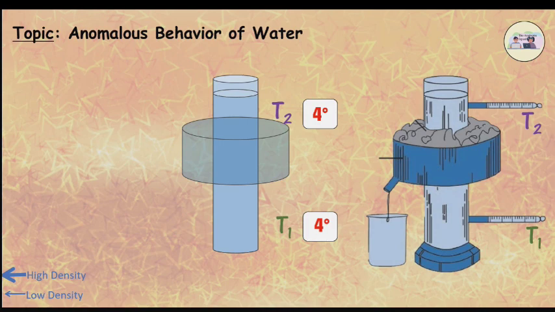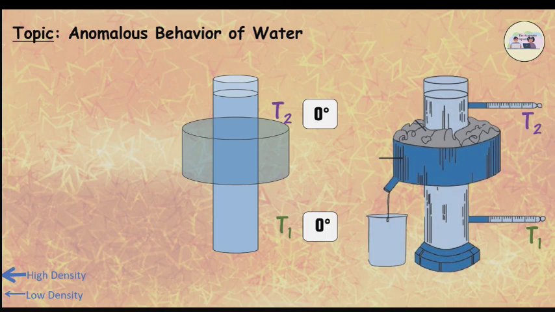When the temperature of water starts decreasing below 4 degrees Celsius, its volume increases and density decreases. It therefore moves in the upward direction. The temperature of water in the upper part, T2, decreases rapidly to 0 degrees Celsius. The temperature of water in the lower part, T1, however, remains at 4 degrees for some time and then decreases slowly to 0 degrees Celsius.